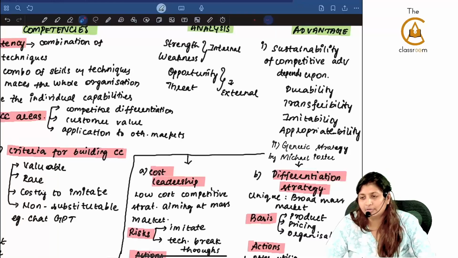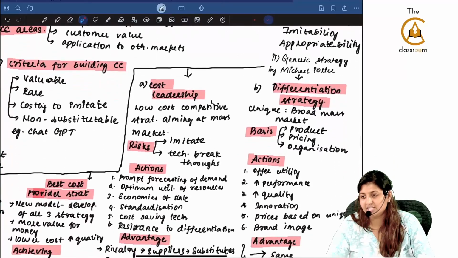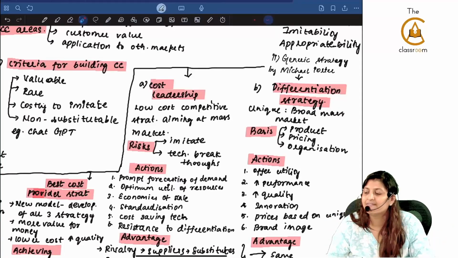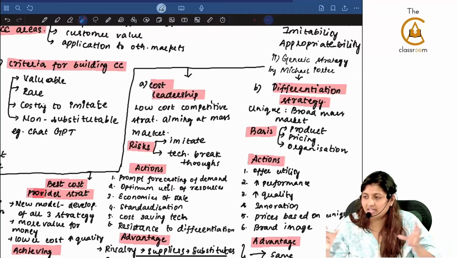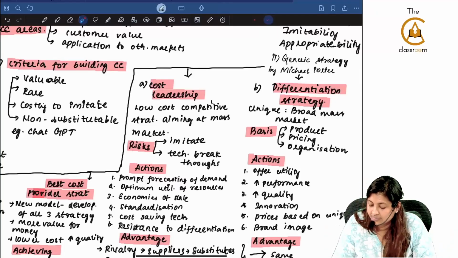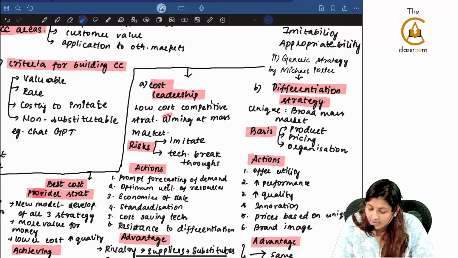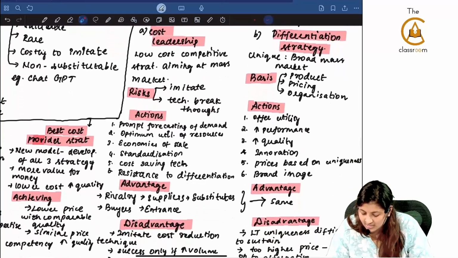Now Michael Porter has multiple strategies. First one is cost leadership strategy, where for the mass market he is focusing on reducing the cost. First example, Decathlon, mass market, lowering the cost is cost leadership. Decathlon, McD, all of that is cost leadership strategy. Low cost competitive strategy aiming at the mass market. Risks, people can easily imitate, and if a technological breakthrough is there, it is a huge risk.